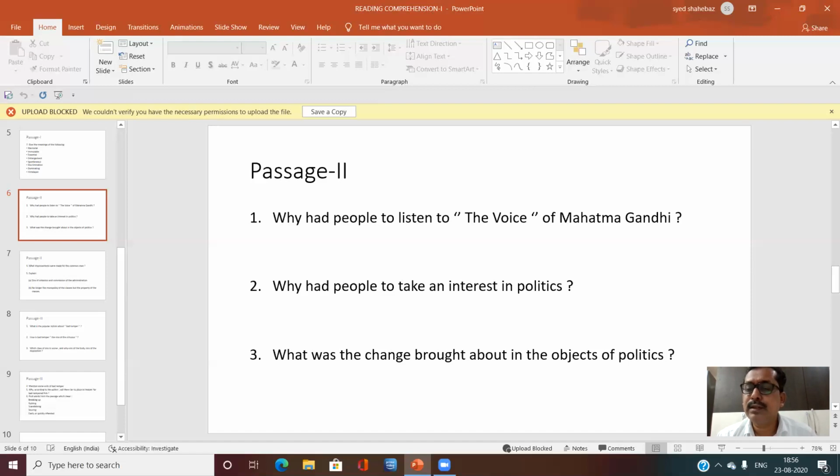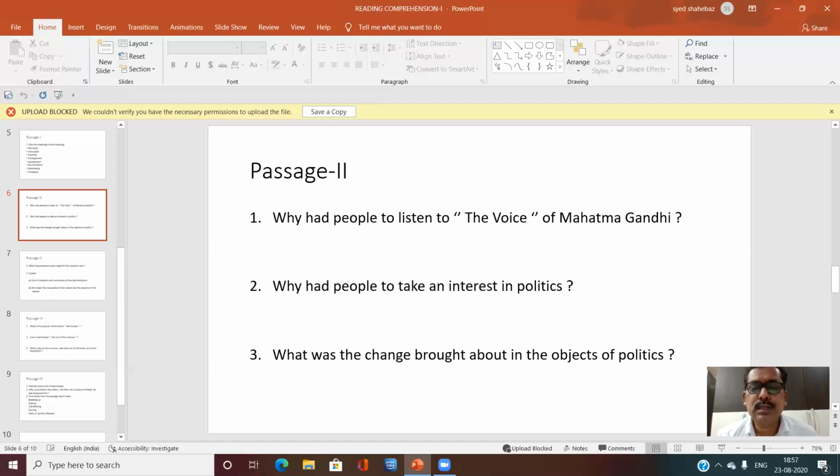So people are paying the tax. With the tax money, the government is governing the people. So people are interested in how their money is being spent by the government. So they took an interest in politics. This is the answer to the second question.